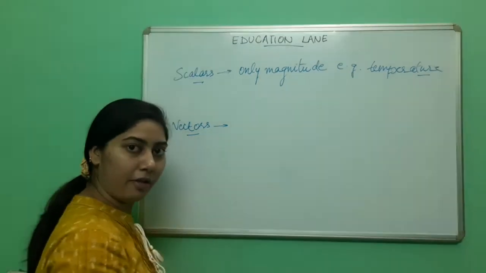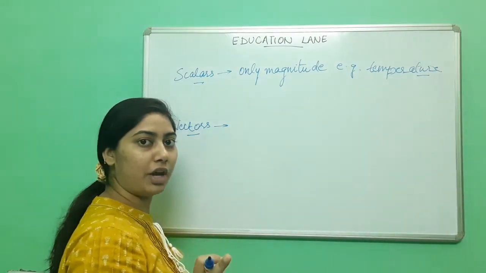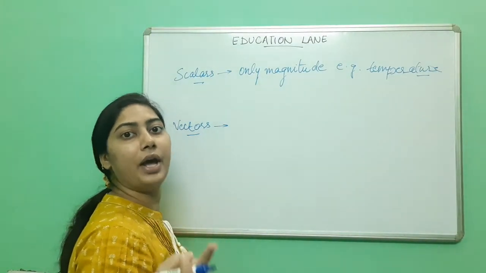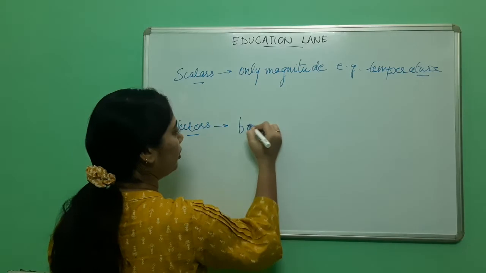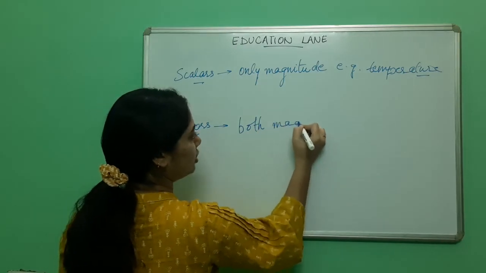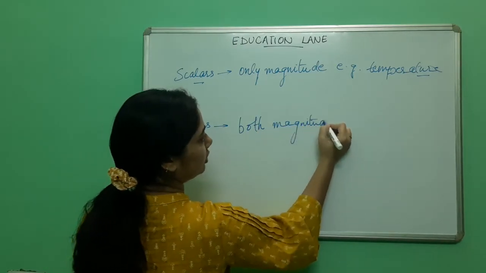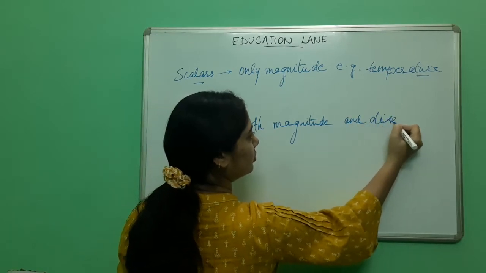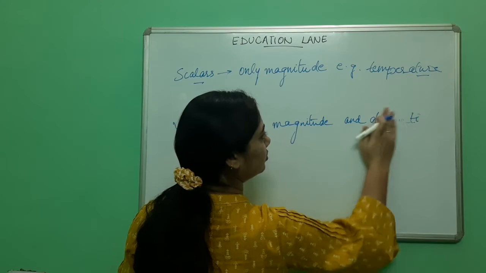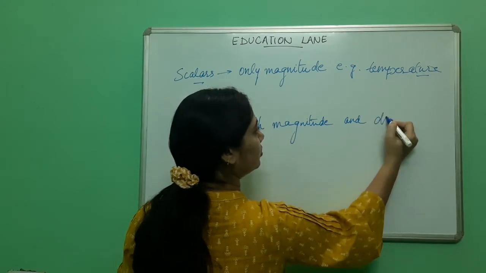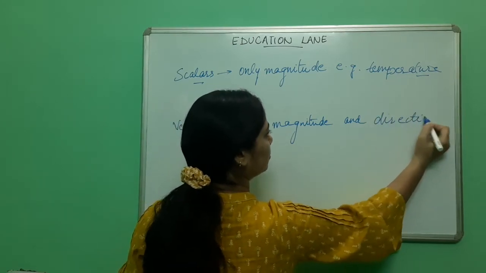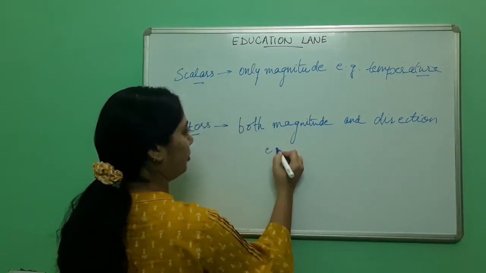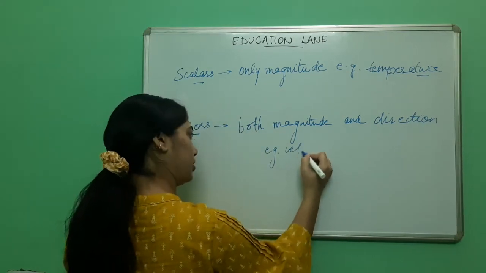What are vectors? Vectors are quantities which have both magnitude and direction. Example, velocity.